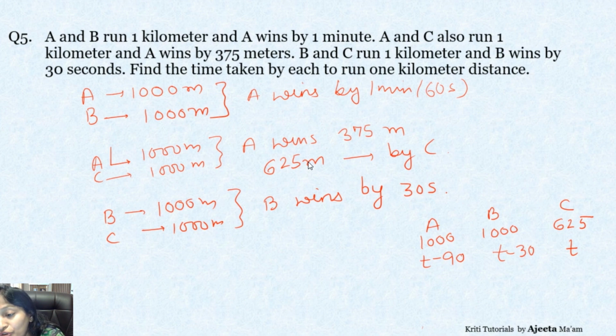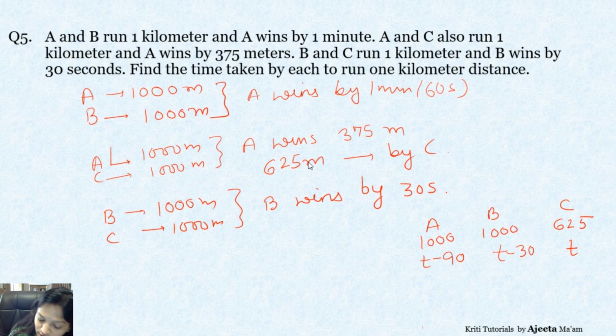Now for using these figures, according to these, the race is going to finish as a dead heat for all three of them, or you can say this is what will make the speeds equal. So what relation do we have? 1000 and T minus 90 is the time taken by A, and B covering 1000 meters takes T minus 30, and C takes T. This is what we have. Now we have to simply use it to get our point.